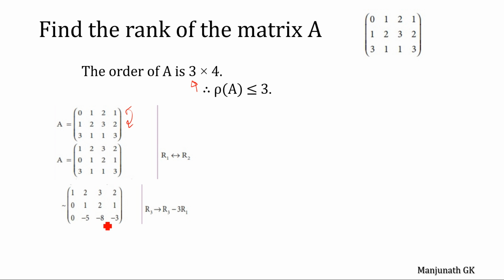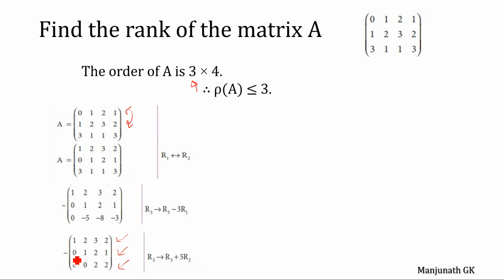1 minus 9 equals minus 8. 3 minus 6 equals minus 3. Now R3 equals R3 plus 5 times R2. So this is the answer. Further it cannot be reduced, so this is the final row reduced echelon form.